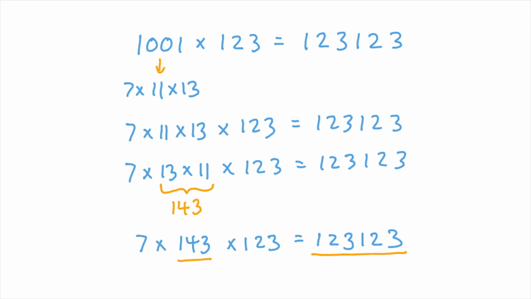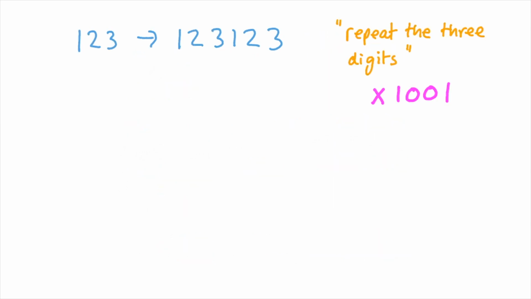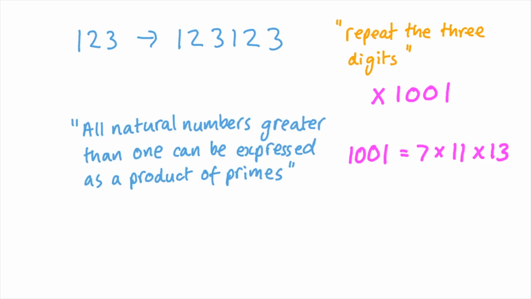So using a little bit of maths knowledge and our analytical skills, we've cleared up our little mystery. By thinking carefully about what mathematical operations we needed to apply to get to the 6-digit number from our original 3-digit random number, we could see that we were just multiplying it by 1001. And by using the fact that all natural numbers greater than 1 can be expressed as a product of primes, we can say that 1001 is equivalent to 7 times 11 times 13.